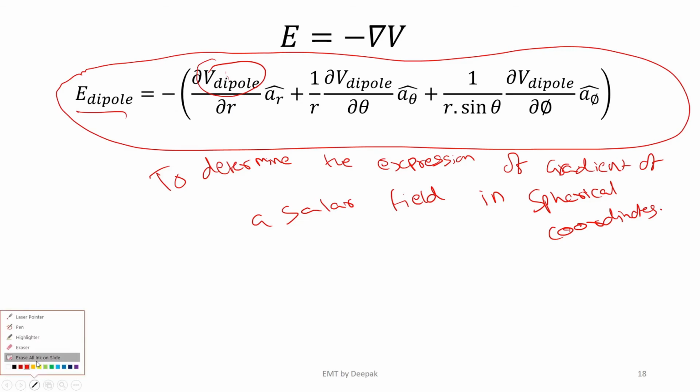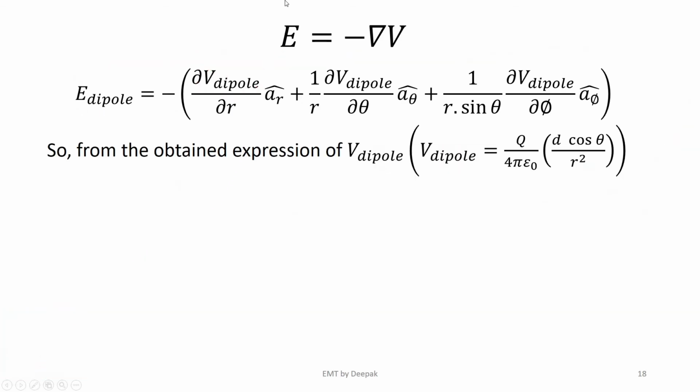because of the electric dipole. So if I substitute the value that the electric potential is q by 4 pi epsilon naught, d cos theta by r square, you may see that this function is independent of phi, therefore there would not be any a phi component. This function is dependent on theta and on r.